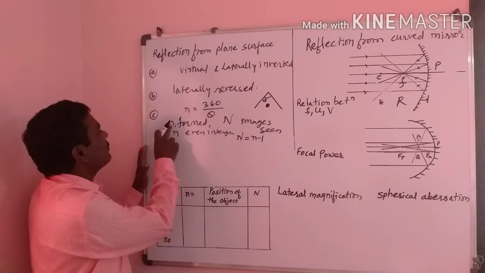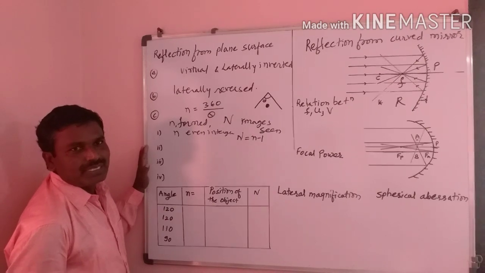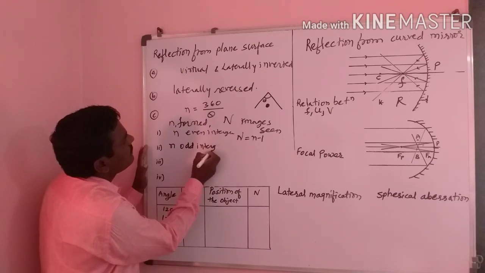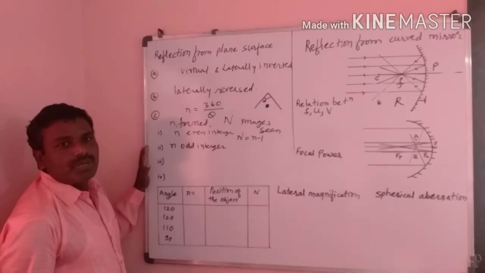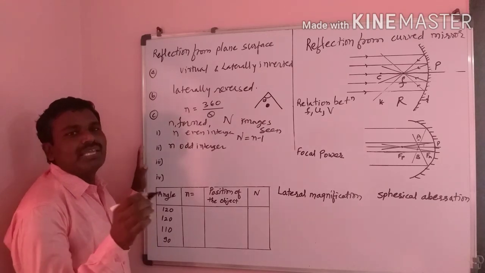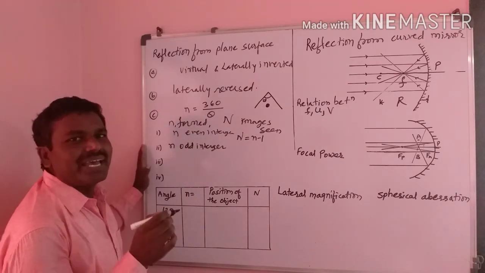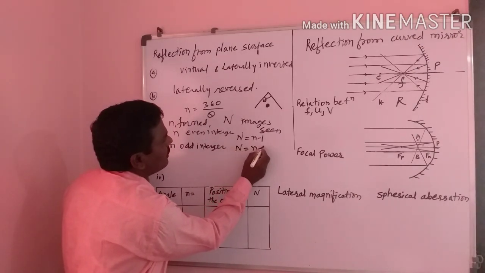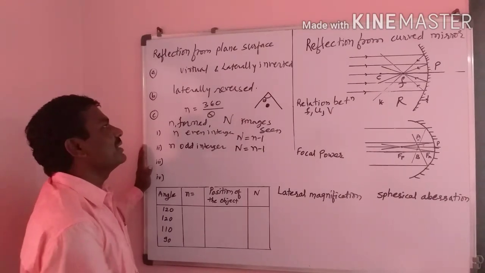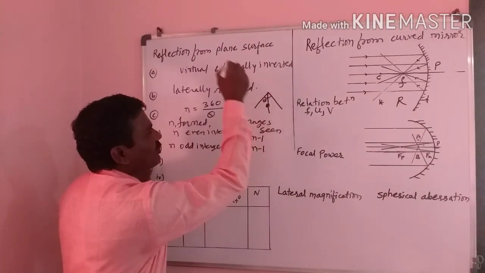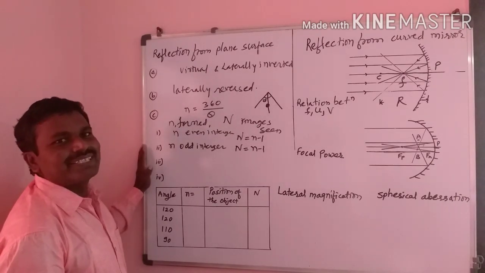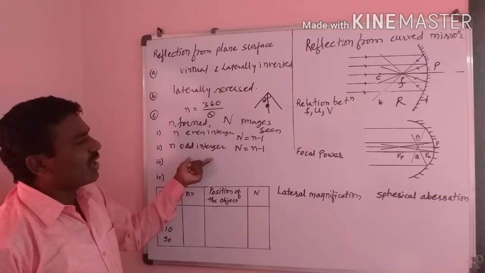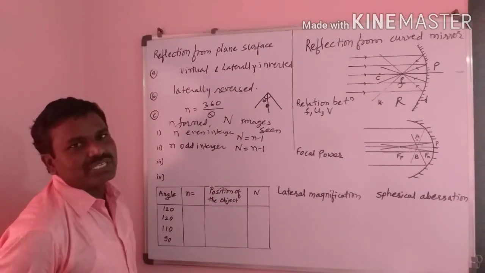But if that n is an odd integer, the images are formed, but there is one condition: when the object is on the angle bisector. Bisector means divider. When the object is exactly on the angle bisector, at that time, with n an odd integer, capital N is equal to n minus 1.